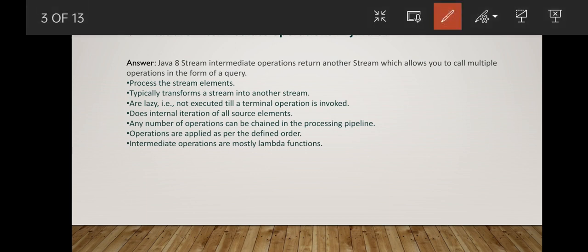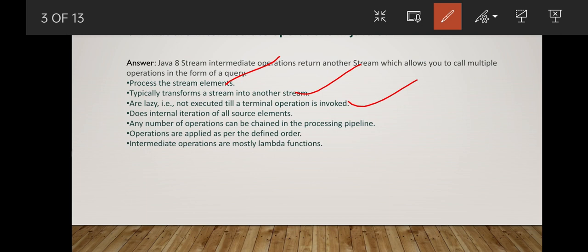They process the stream elements and directly transfer them into another stream. We call all the intermediate operations lazy, because they do not get executed until you call a terminal operation.